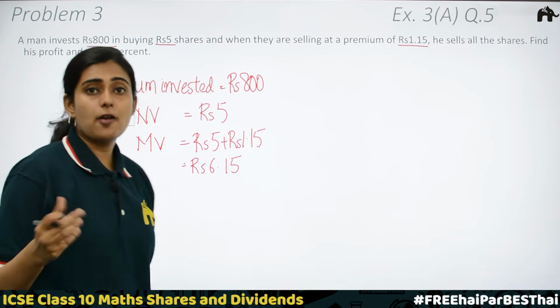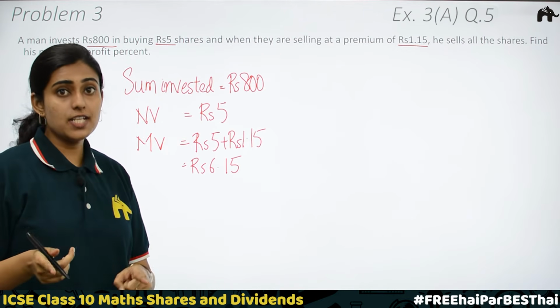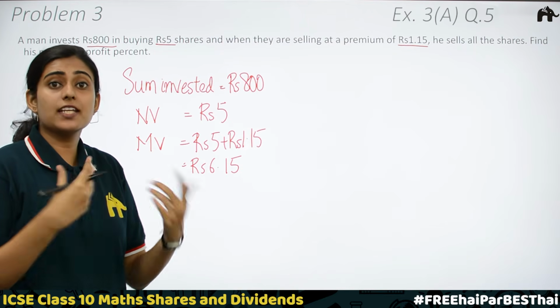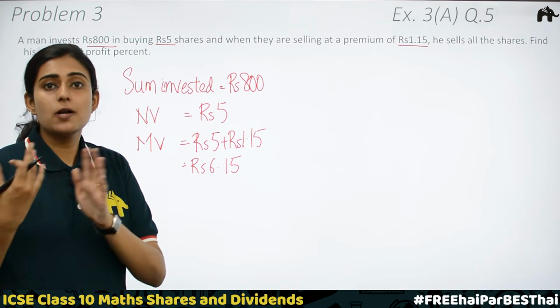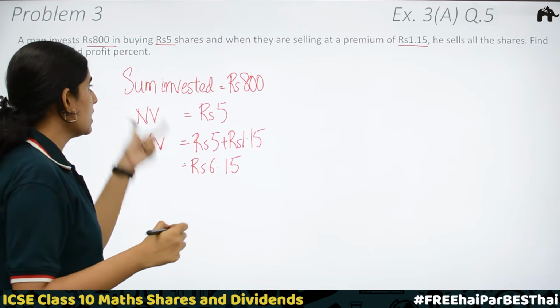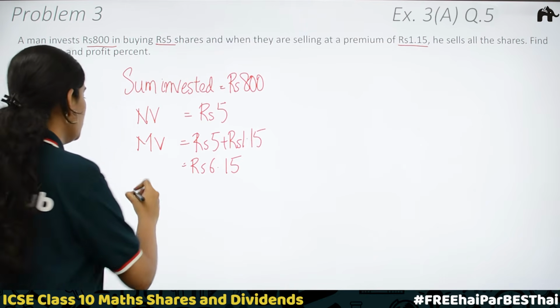We need to find the profit. In the previous question, we found the profit by knowing the selling price and cost price. Selling price means the market value into the number of shares. Cost price is nominal value into number of shares. Here, similarly, we can find, but we don't know the value of n. We don't know what number of shares is. How do you get the number of shares?